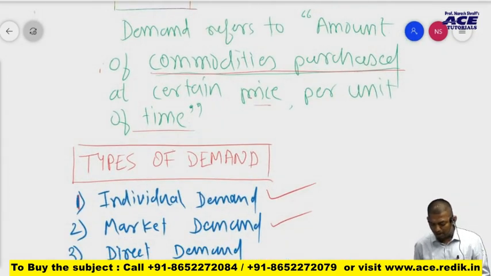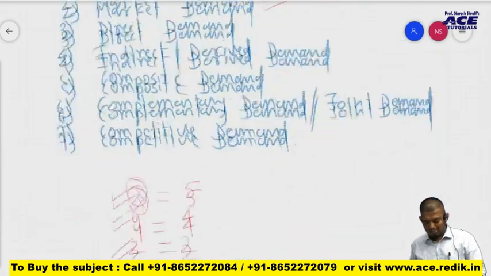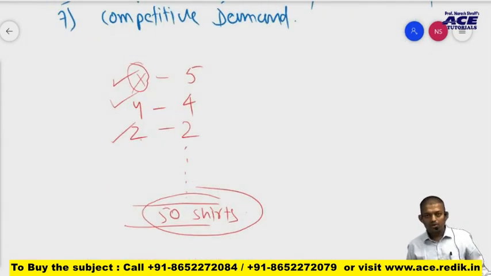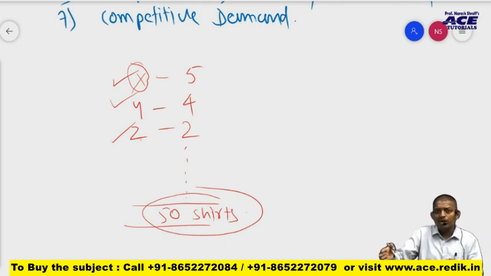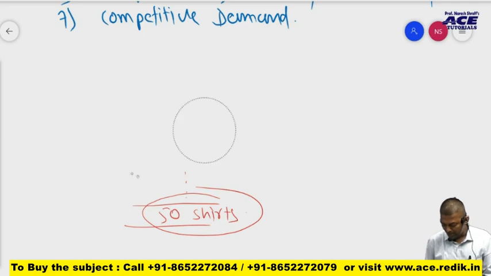So we can define it also with the help of this. What is individual demand? It is the amount of commodities purchased by an individual. It's called individual demand. And what is market demand? Amount of commodities purchased by a group of individuals. That's it. Tell me, is that clear? Demand made by Mr. X is individual. Demand made by Shah Rukh Khan is individual demand. Demand made by Salman Khan, individual demand. And demand made by entire Mumbai is market demand. Yes or no? So this is individual demand and market demand. I hope that is well understood by you guys.